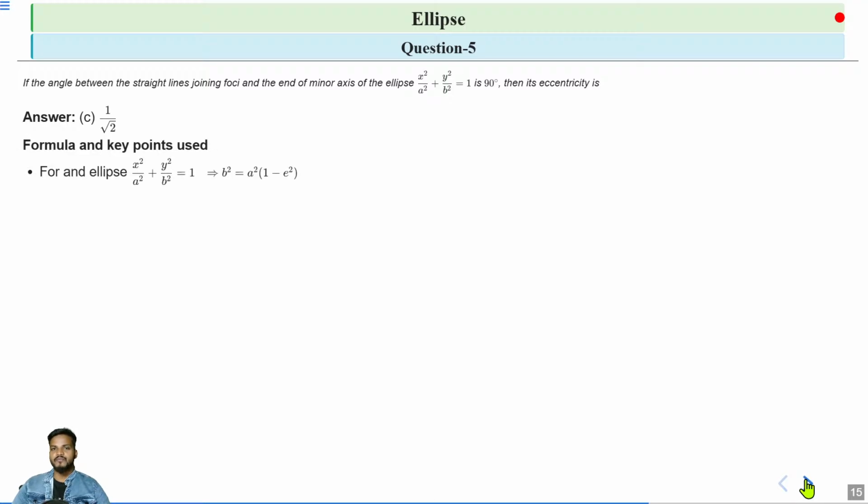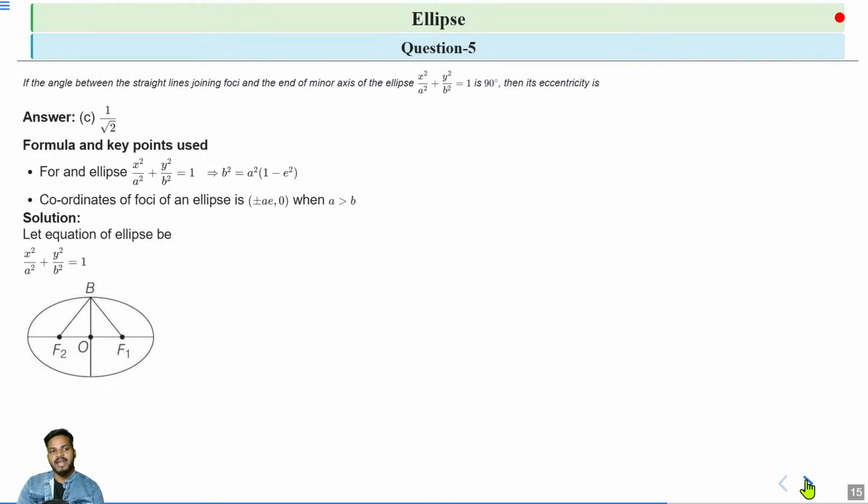So the first formula for an ellipse x square by a square plus y square by b square is equal to 1. We know that b square is equal to a square into 1 minus e square. Okay. And the coordinates of the foci of an ellipse, there are two foci, so we get plus minus ae comma 0. The first focus is (ae, 0) and the second one is (-ae, 0) when a is greater than b.